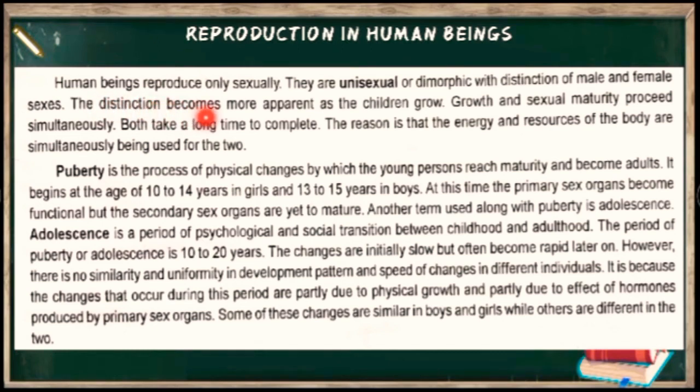And these characters that are different in male and female become more clear as soon as the child starts growing. Growth and sexual maturity proceed simultaneously. That means together you can see growth and sexual maturity. Both take a long time to complete. The reason is that the energy and the resources of the body are simultaneously being used by two.